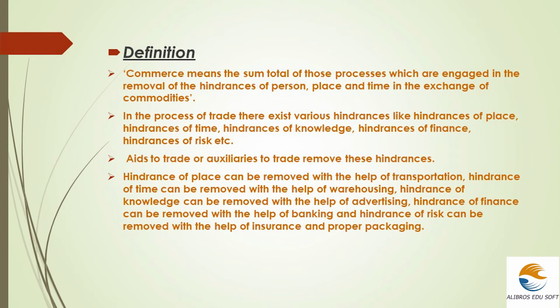This is the second term which is involved in the equation of commerce. Kindly remember the equation of commerce. It is commerce is equal to trade plus aids to trade.